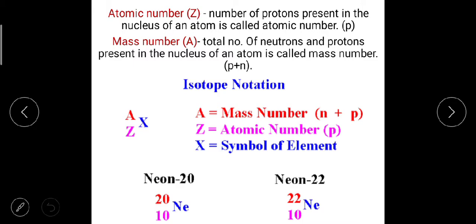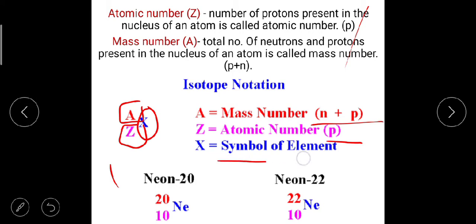See in the picture. X is the element, Z is the atomic number and A is the mass number. Mass number is n plus p, atomic number is only p, and X is the symbol of the element.